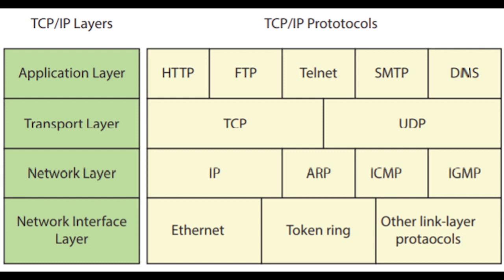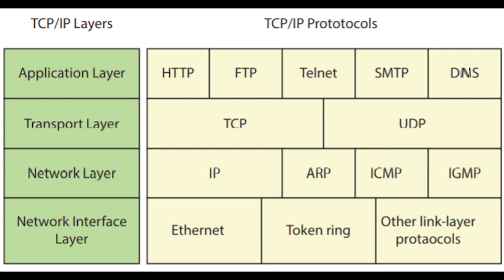TCP/IP procedures are based on a layered framework. This TCP/IP has 4 layers. You can just see in this diagram here. In TCP/IP, we saw the application layer, transport layer, network layer, and network interface layer, right? The network interface layer is the bottommost layer in TCP/IP, right? This is comparable to the Open Systems Interconnection physical and data link layers. Different TCP/IP protocols can be used in this layer, right?